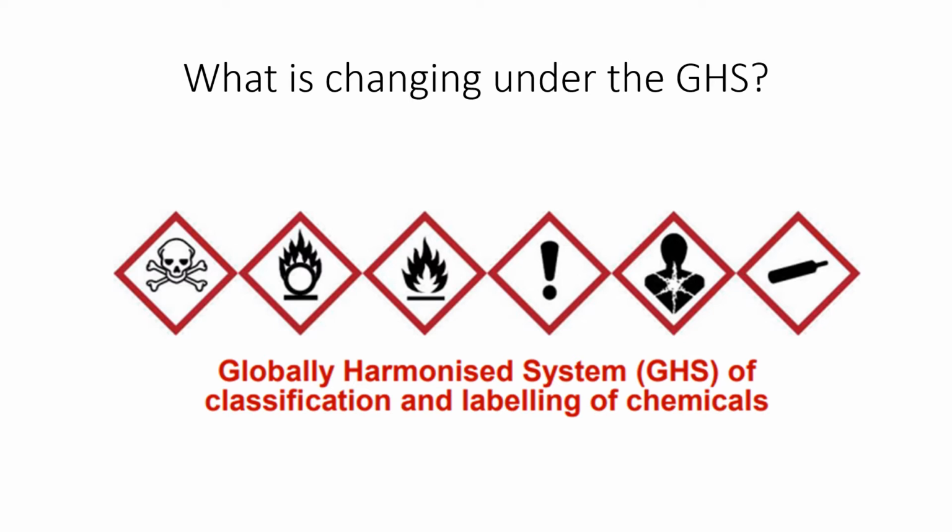The system will update the way in which information about the hazards of chemicals and any precautions necessary to ensure safe storage, handling and disposal is conveyed to users of chemicals. The system uses pictograms, signal words, and hazard and precautionary statements to communicate this information. Please note, the system does not change your general duties relating to the management of hazardous chemicals in the workplace.